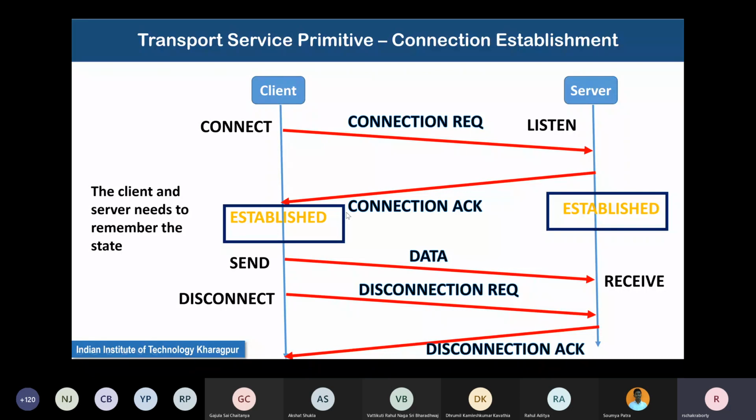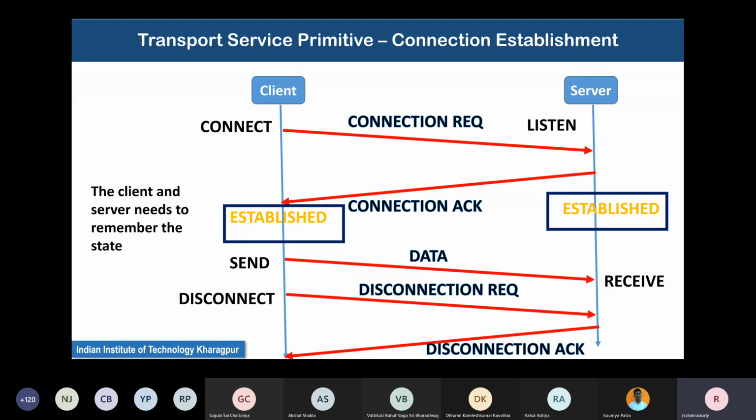Whenever using the send primitive, the client sends data, and the server receives the data. Finally, when all the data has been sent, or for any reason, the client at any point of time can request a disconnect. This disconnect is also in the form of a special packet, a special segment. And then the server, if it agrees to the disconnect, disconnects. So this seems quite simple.